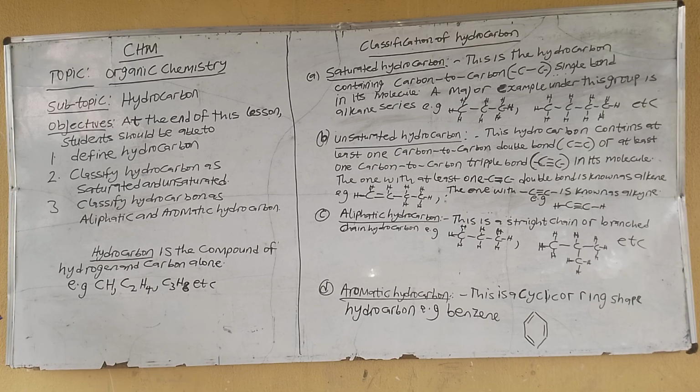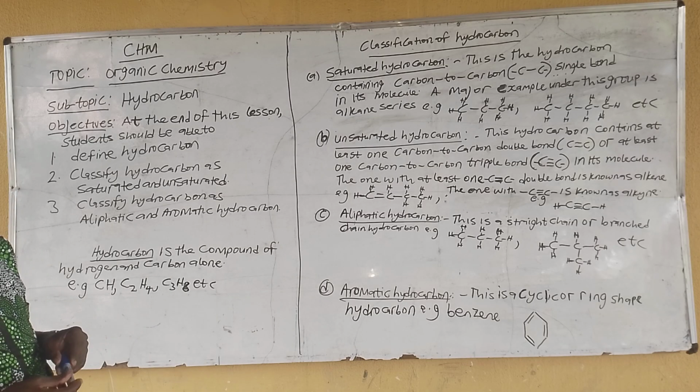And we have some examples. If you look at the example, we have CH, carbon and hydrogen alone. So that confirms the definition we have on the board. C2H4, carbon and hydrogen alone. But how we got that 2 and 4, we are coming to that. Don't bother about that now. What we are doing now is just to look at the definitions. So C3H8, carbon and hydrogen alone. So I believe that is clear.